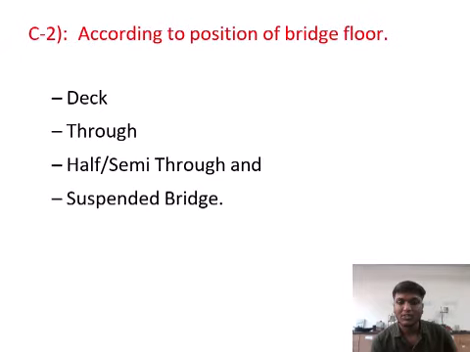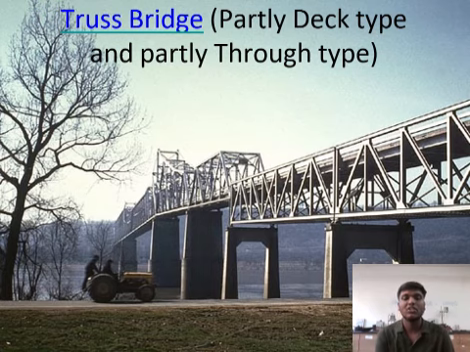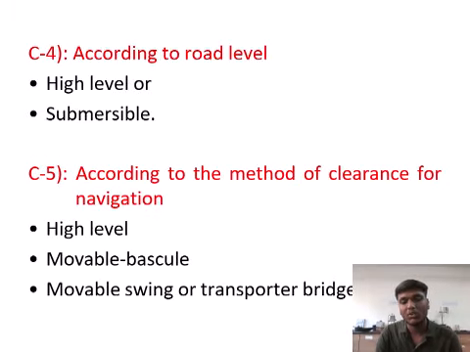So, this is all covered. According to position of deck or floor: truss bridges, deck type, partially through type. According to the method of connection: pin joint, riveted or welded. This will depend on load and what joint will be provided over here. According to road level: high level, submersible. According to method of clearance for navigation: high level, movable, vertical, and movable single or transportation bridge.